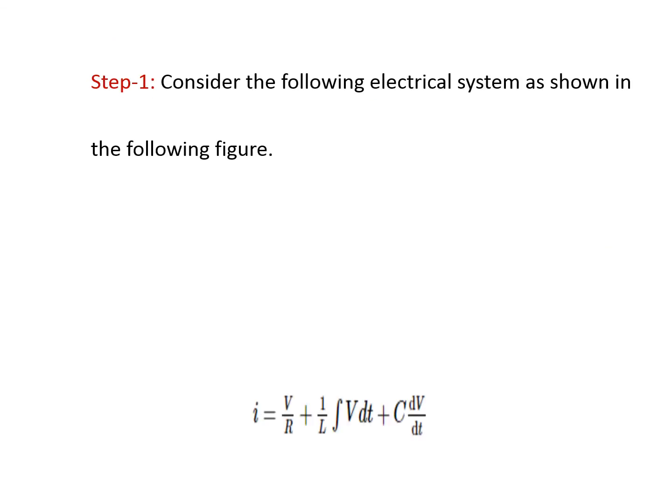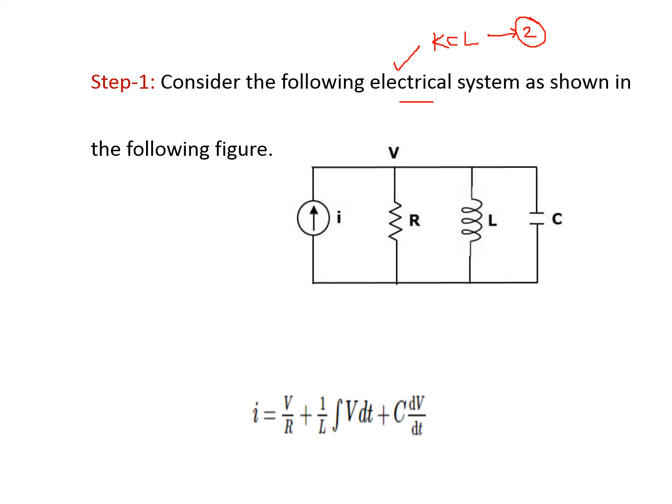Coming to the first step, in order to get the torque-current analogy, we are going to consider the parallel electrical system, and for this parallel electrical system we are going to apply KCL. We consider that KCL equation as equation number 1, the equation for the parallel electrical network.